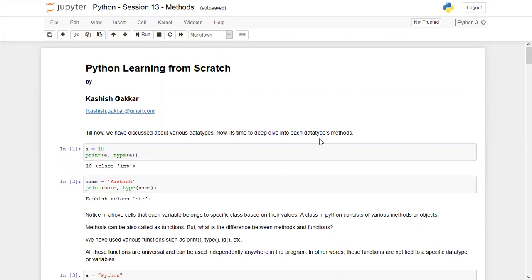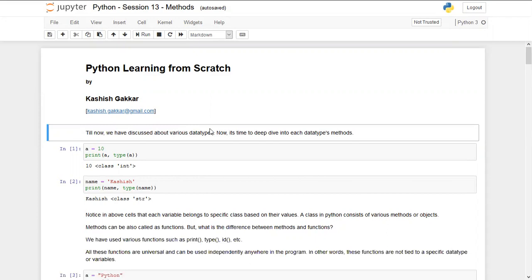But today we are also going to talk about methods, which are quite similar to functions, but they are not universal. You cannot use them anywhere while working on the code. Methods just belong to their class. So from today onwards you will get a feel of why classes are important in object oriented programming, and that too in Python itself. Let me take you through the theory of it first, and the code that we have already seen from the very beginning.